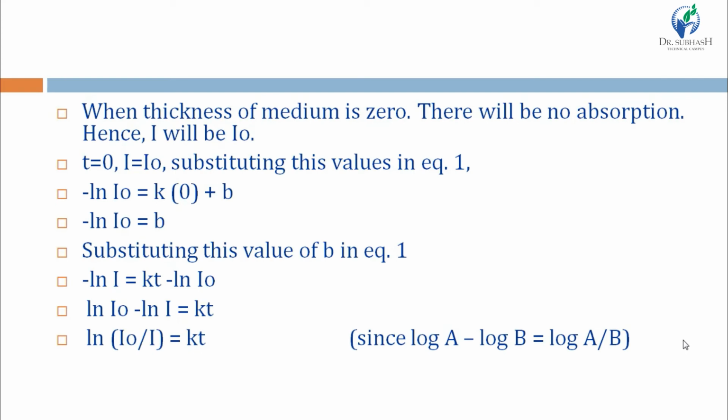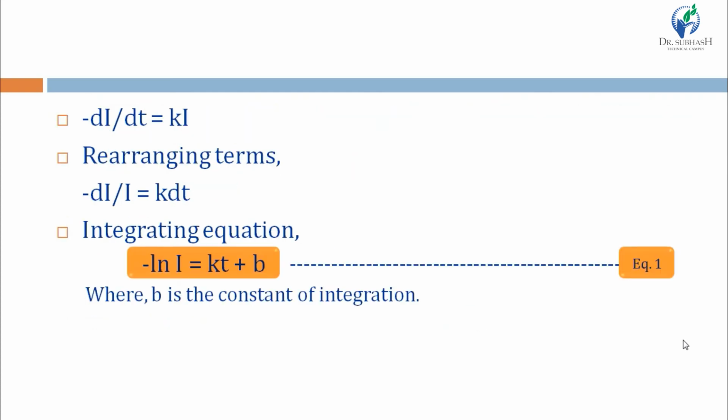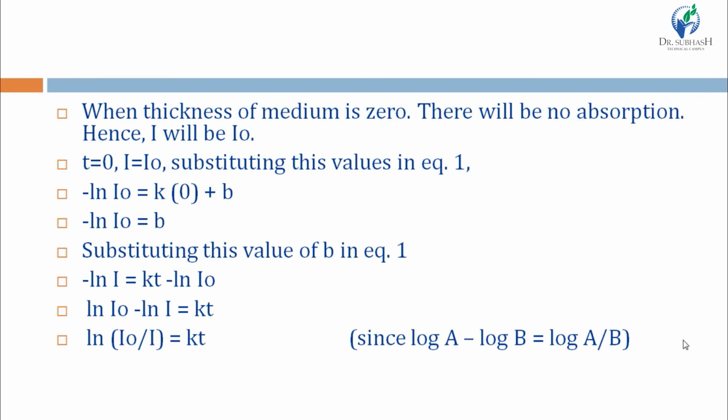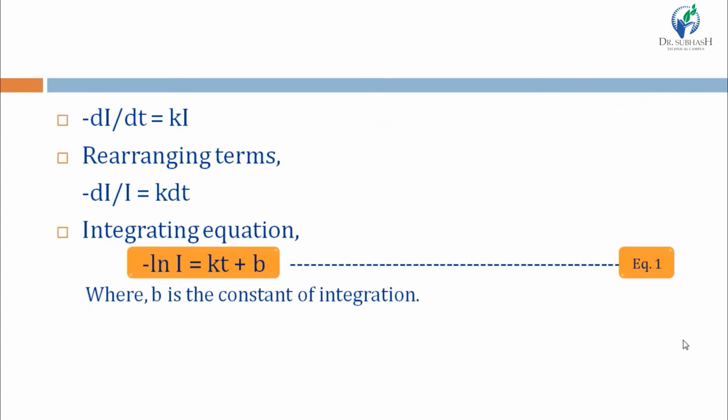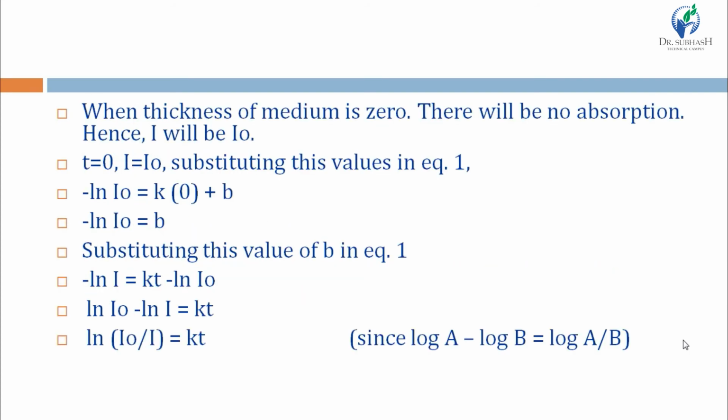So thickness of the medium is 0, means t is equal to 0 and I is equal to I0. Substituting these values in equation 1, we get negative natural logarithm I0 is equal to k into 0, because t is 0, plus b. So negative natural log I0 is equal to b. Now we put this value of b in equation 1.